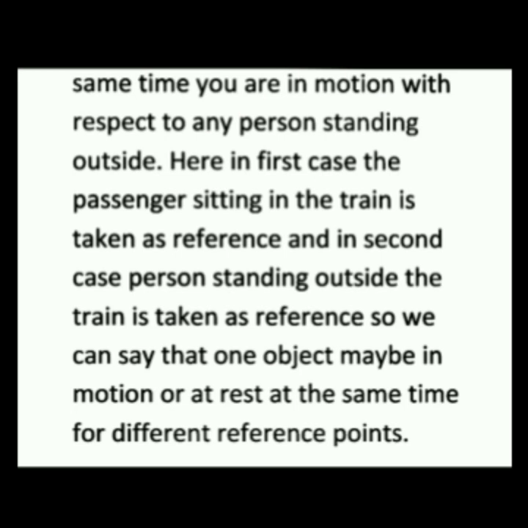This discussion is important because it may be asked in your exams: explain that rest and motion are comparative terms, or there may be a question that rest and motion are relative terms. Explain it. So you can explain by this.